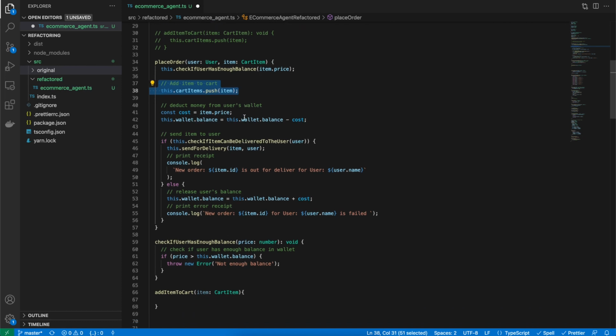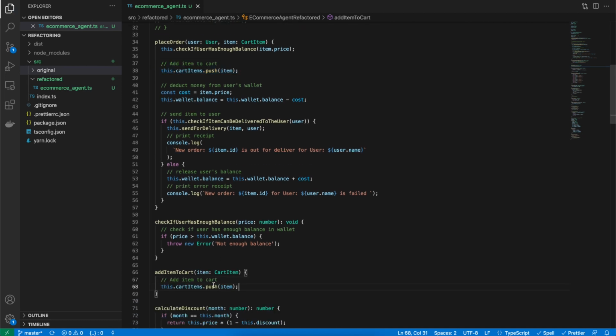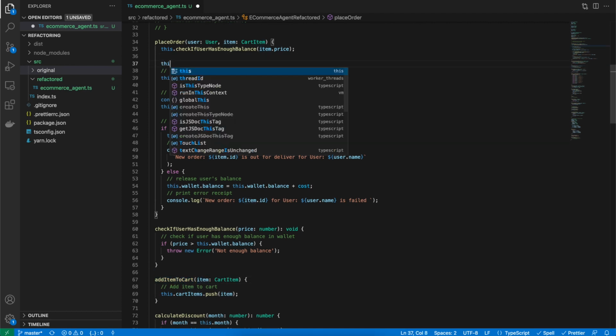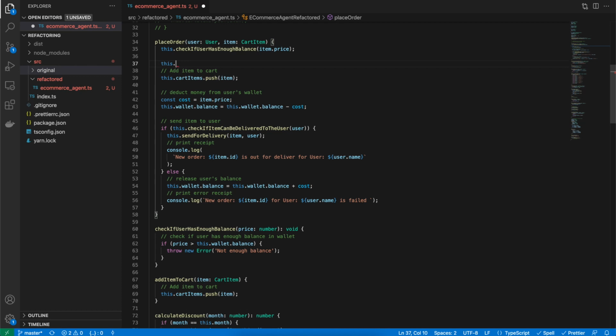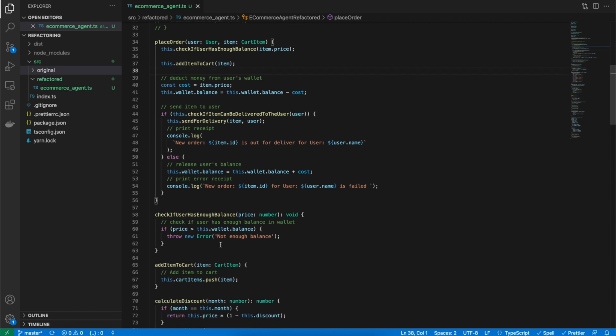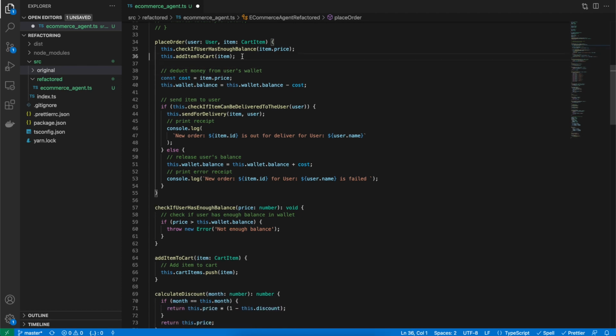I will put this code inside this method, and there you go. So I can now say this dot add item to cart, item. All right, so yeah, it looks cleaner now.